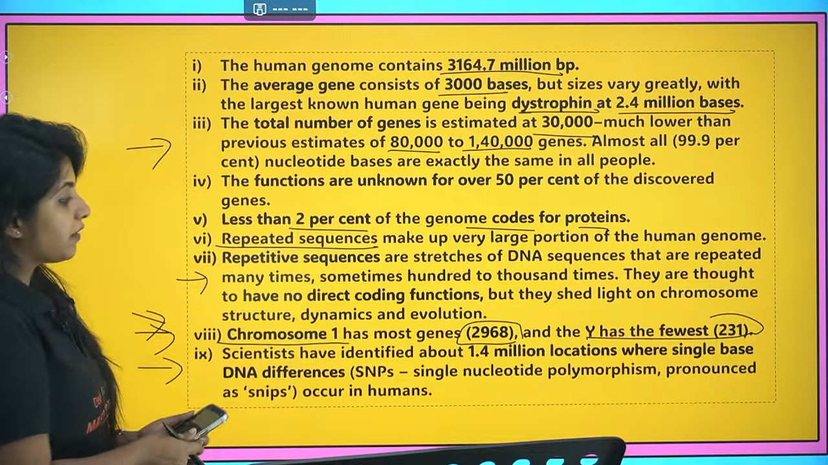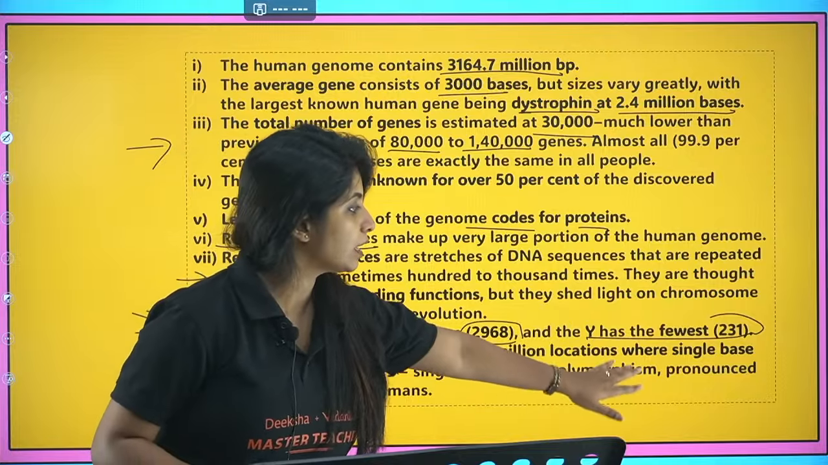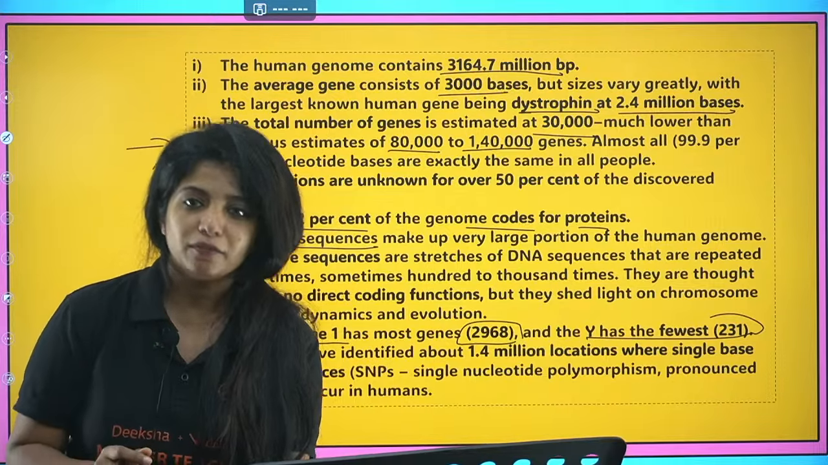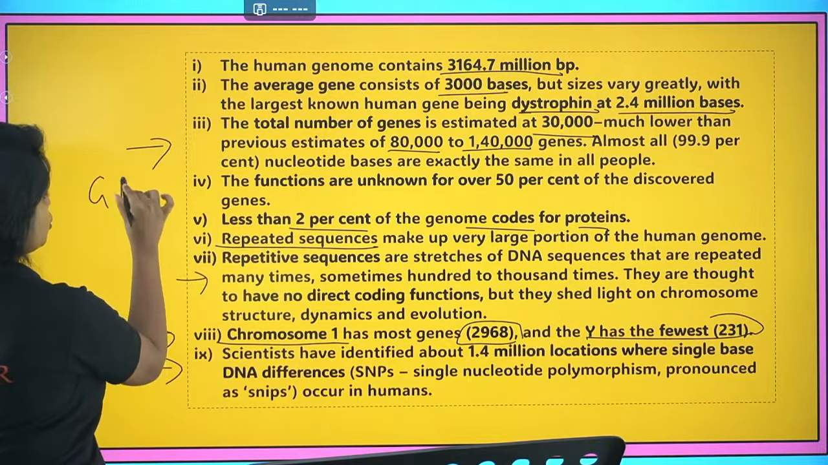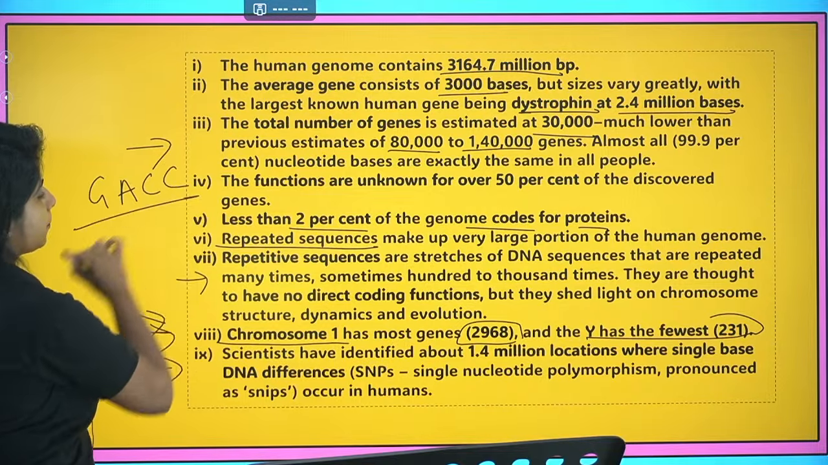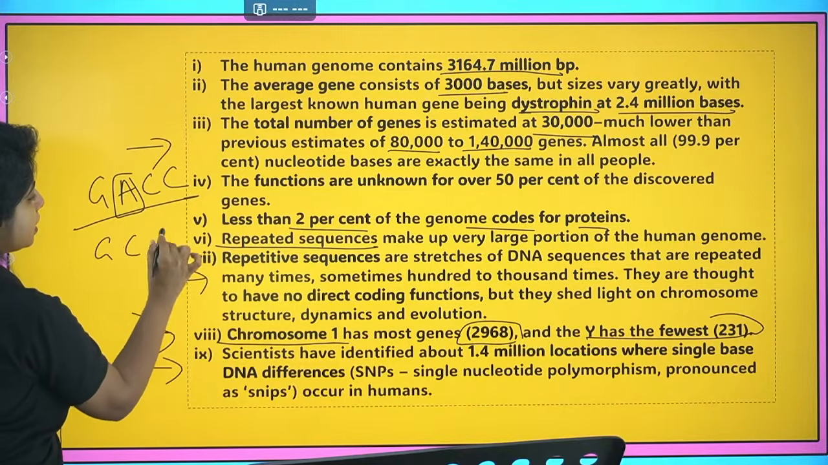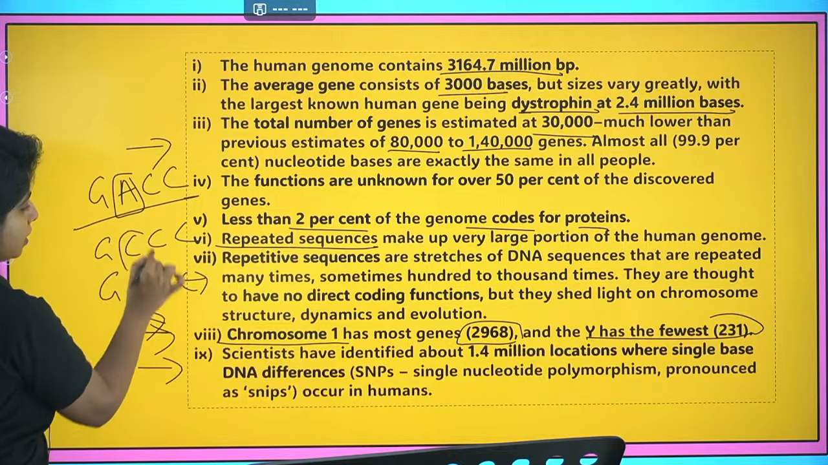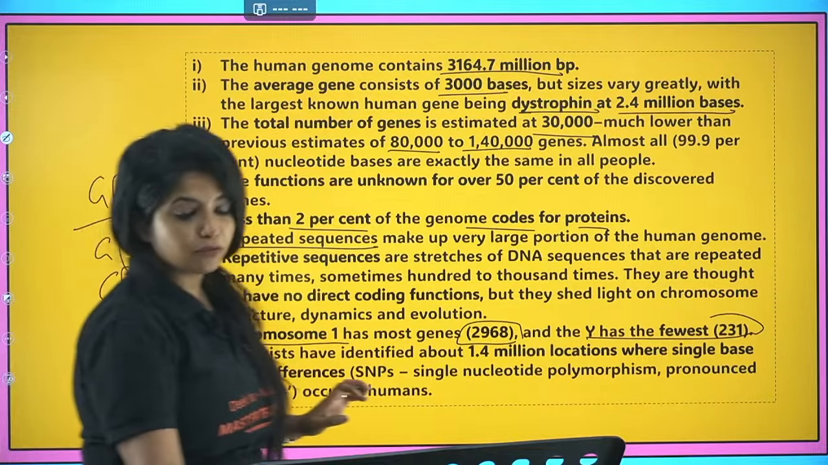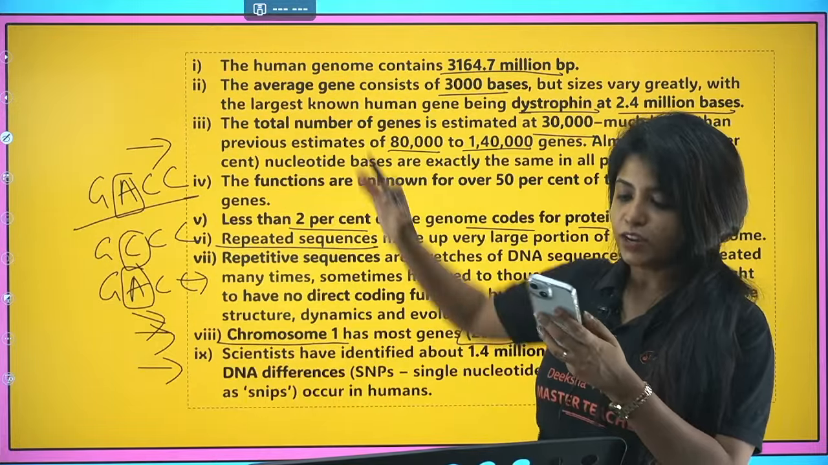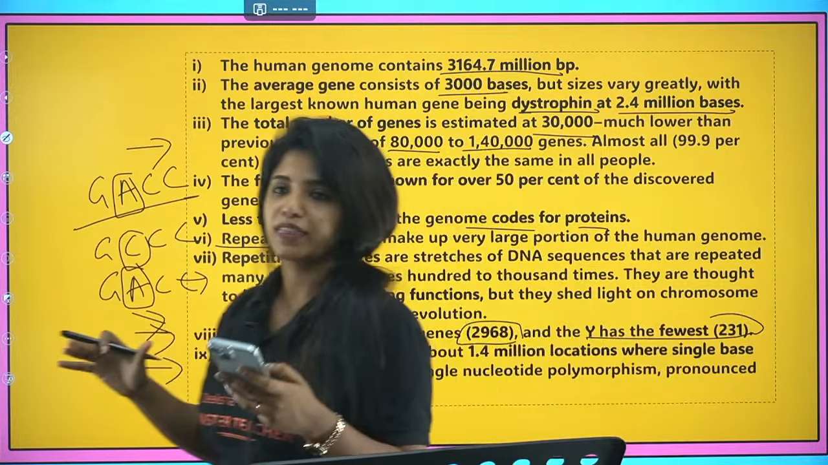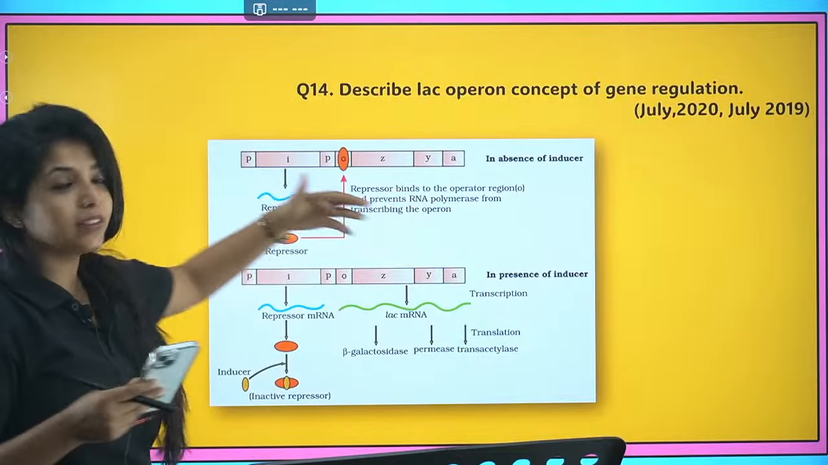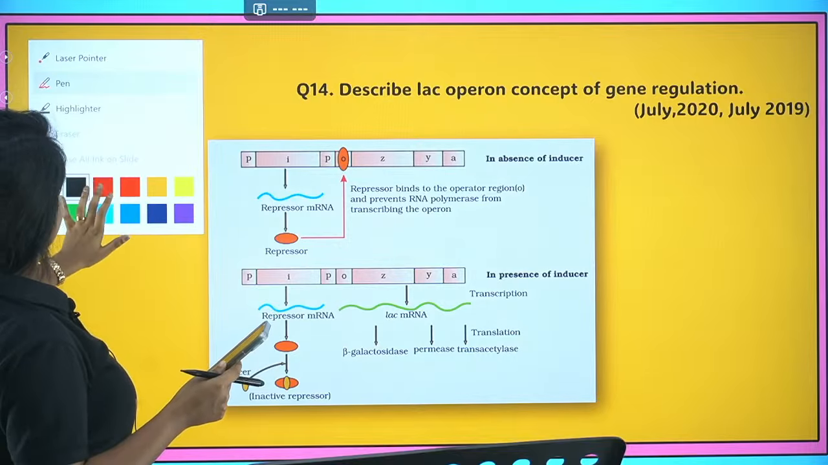Now, scientists have identified about 1.4 billion locations where a single base DNA difference is there. That means single nucleotide polymorphism. That means over here, you have GCCC and some other person has GACC. So this is single nucleotide polymorphism. Scientists have found different sites like that as well. So these are the points that you need to remember. Cool? Now, as I said, I cannot help you with remembering things, but I can definitely try, and I did try.